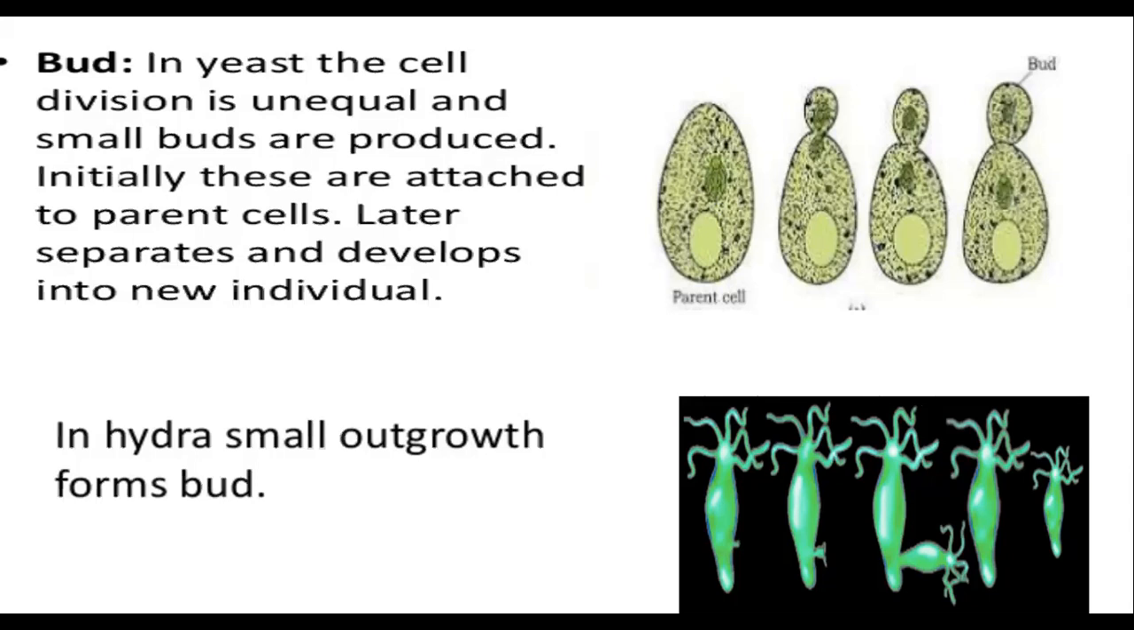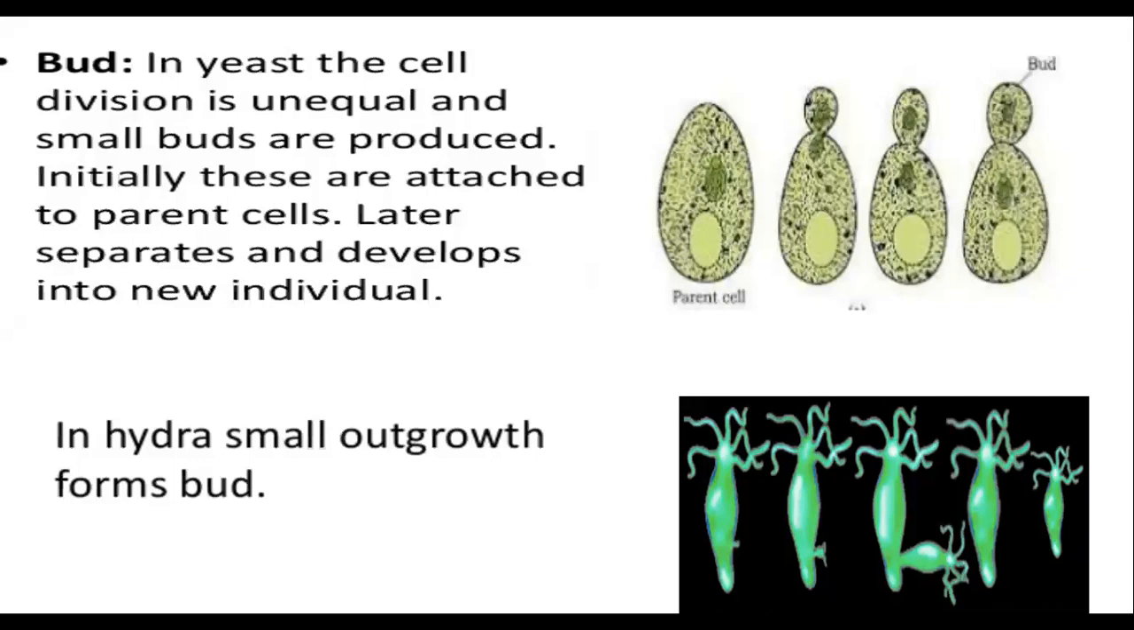You see, in yeast, the cell division is unequal and small buds are produced. Initially, these are attached to the parent cells. Later, they separate. And when they fall down, they separate, and they develop into a new individual. Okay, that is bud. Now, this bud is an external bud. Your yeast is undergoing external budding.